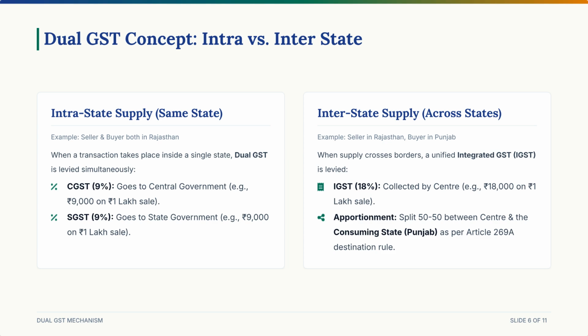But the center doesn't keep it all. It splits it 50 to 50. 9,000 rupees stays with the center, and the other 9,000 rupees goes to the state. But which state gets it? Rajasthan or Punjab? Remember this golden rule forever.